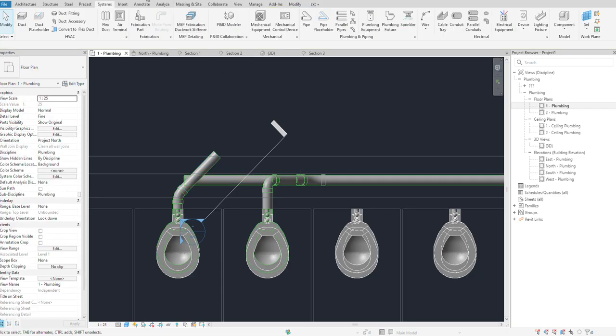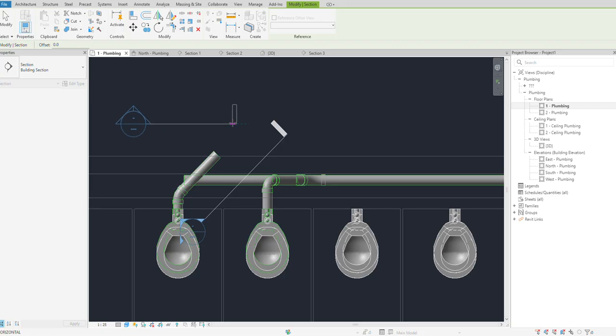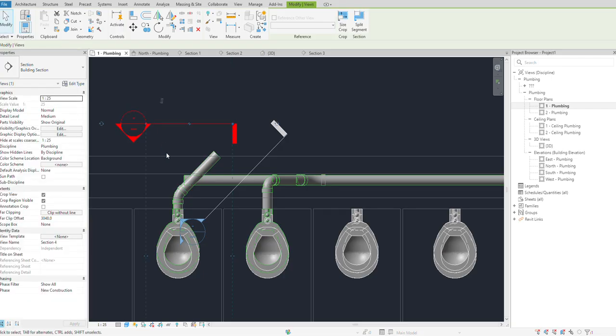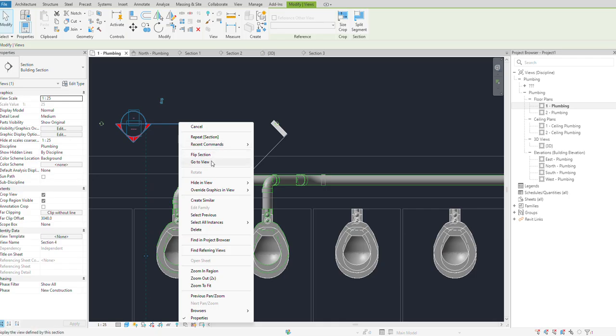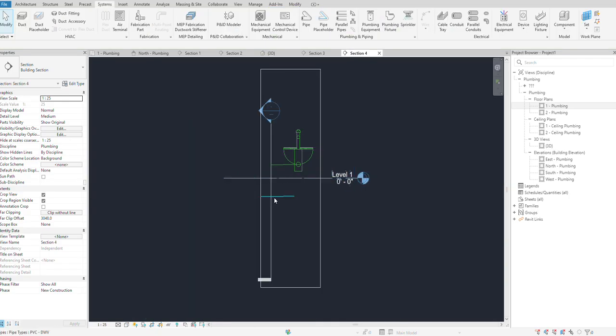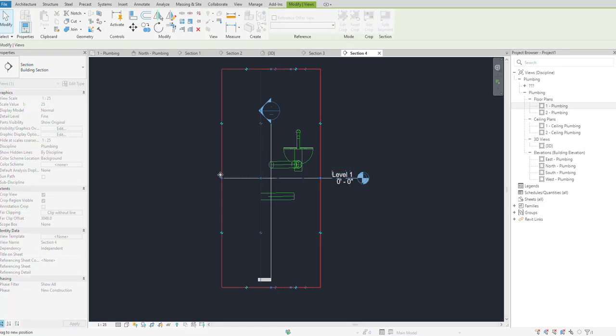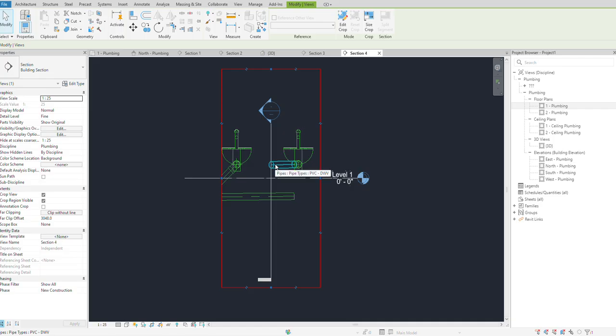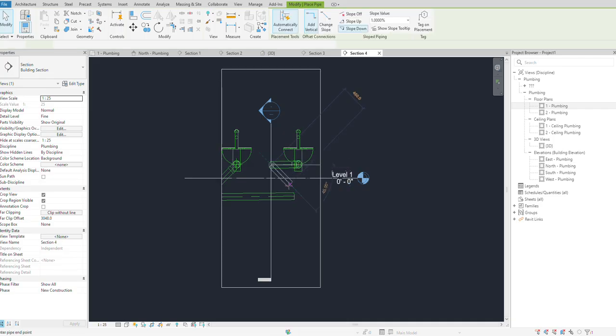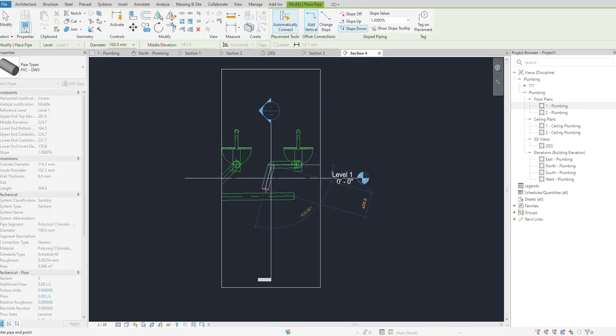There is a different method. We're going to draw one more section on this. Flip. Go to view. Yes. We will draw 45-degree.